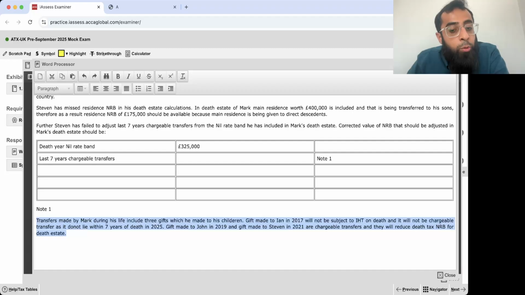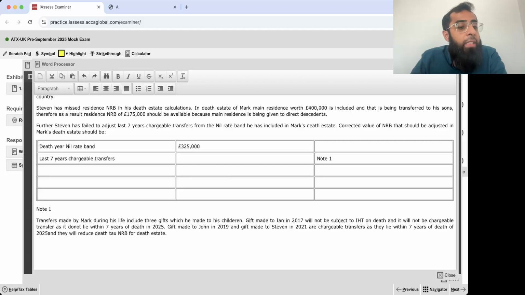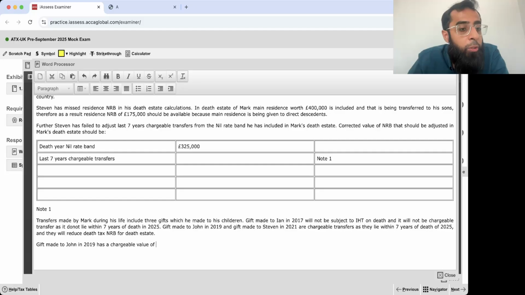Okay, the gift made to John in 2019 and the gift made to Stephen in 2021 are chargeable transfers, as they lie within 7 years of death of 2025, and they will reduce the death tax NRB for the death estate. Now, the gift made to John in 2019 has a chargeable value of how much? Has a chargeable value of how much?